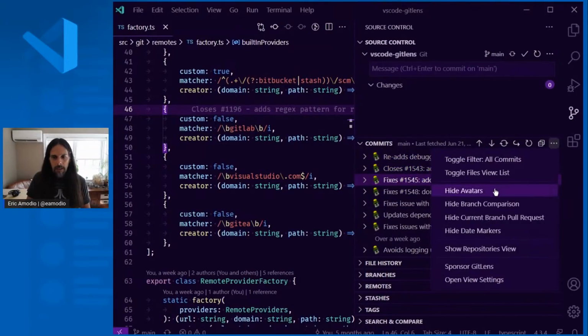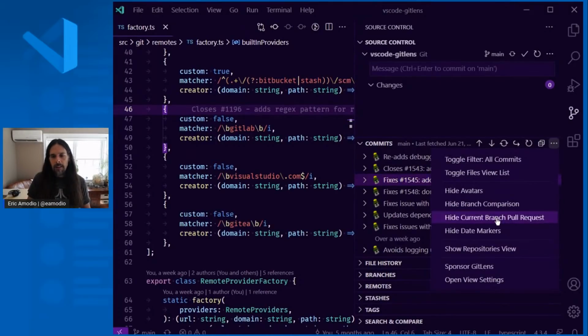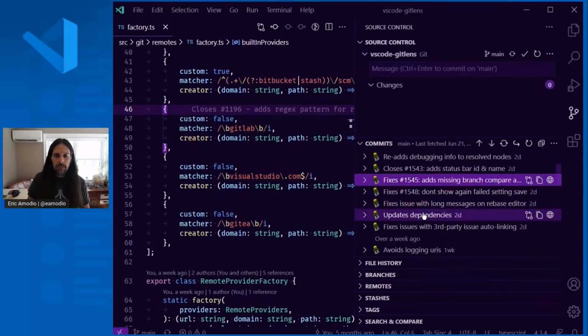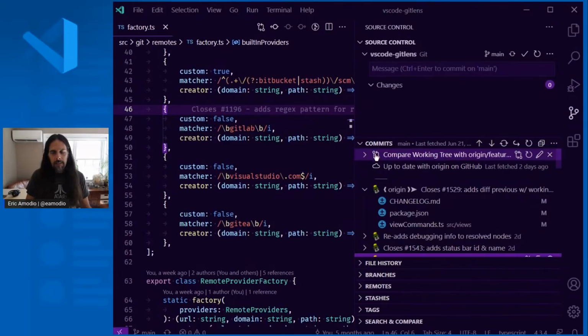And then you can hide other bits about it. You don't want to see the avatars. You just want to see the commits. Don't want to see more icons there, or there's other things for hiding the pull requests and markers and that sort of stuff. So you can show that and hide this.